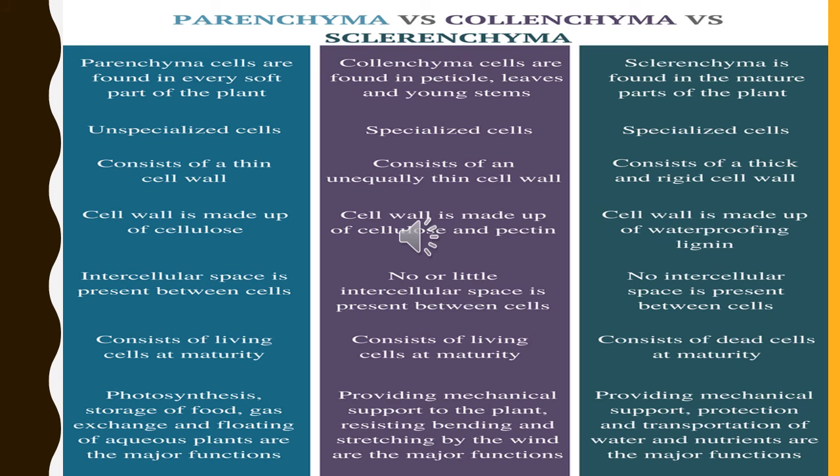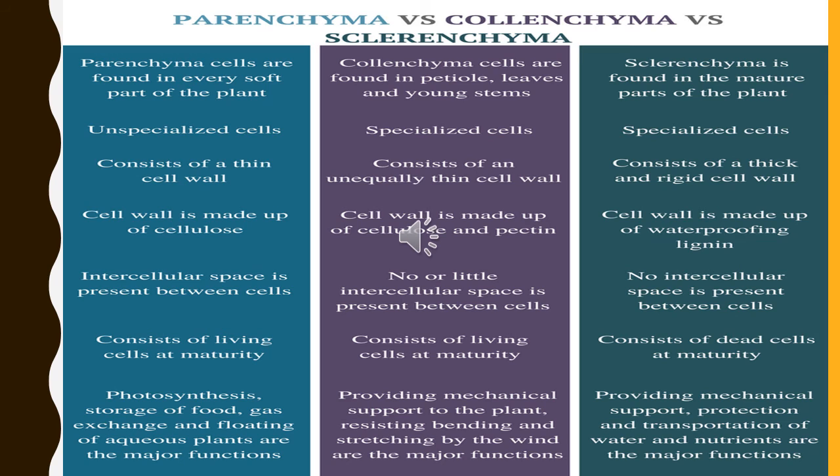Now come to the collenchyma. Collenchyma cells are found in the petioles, leaves and young stems. They are called specialized cells. They consist of an unequally thickened cell wall. The cell wall is made up of cellulose and pectin. Here we can see no or little intercellular space between the cells. They are living cells at maturity. Providing mechanical support to the plant and resisting bending and stretching by the wind are the major functions of collenchyma.